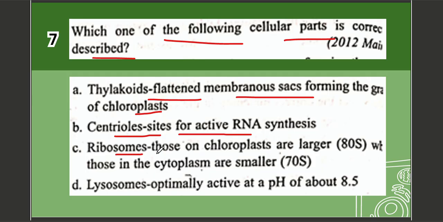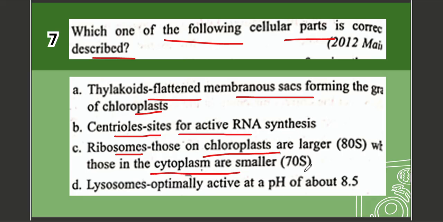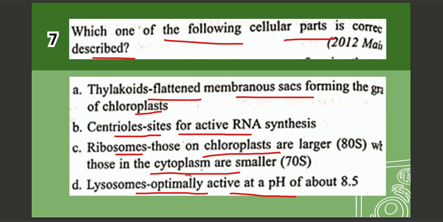C. Ribosomes, those on chloroplast are larger, 80S, while those in the cytoplasm are smaller, 70S. D. Lysosomes, optimally active at the pH about 8.5. The correct option is option number A, which is thylakoids, flattened membranous sacs forming the grana of chloroplast.